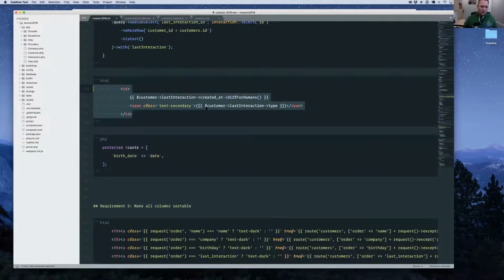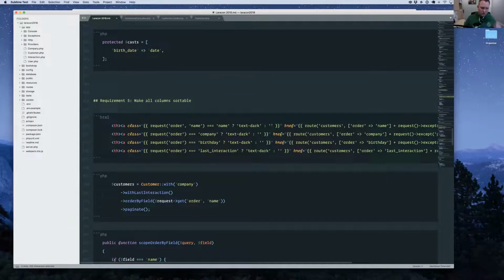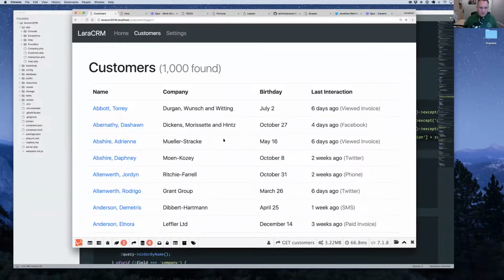Okay, so let's look at our next requirement. We're just cranking right through this. Requirement number 5, let's make all the columns sortable. All right, so that seems pretty straightforward. Seems like a pretty normal, understandable request, right? So we've already got the name sorting, but what about the company and the birthday and the last interaction?